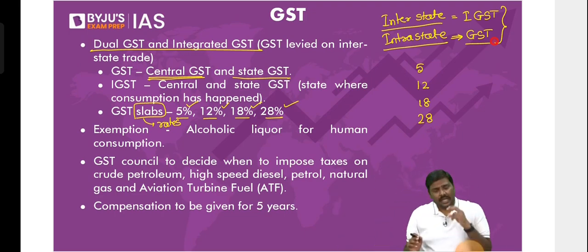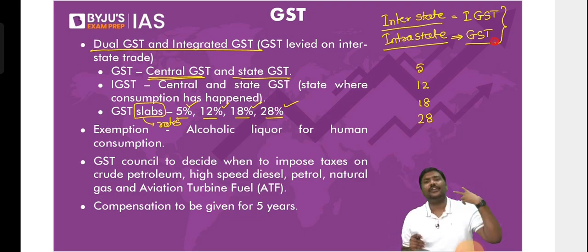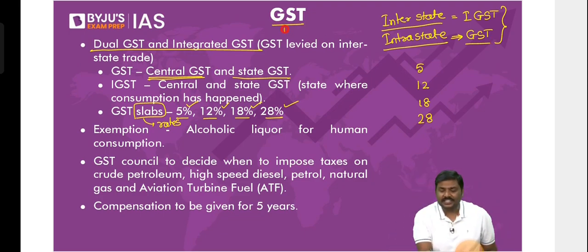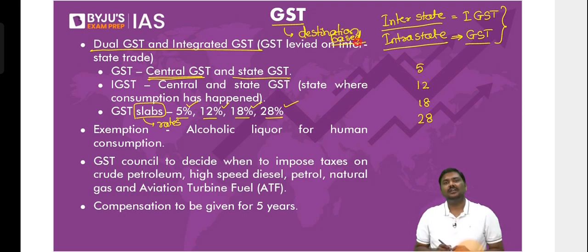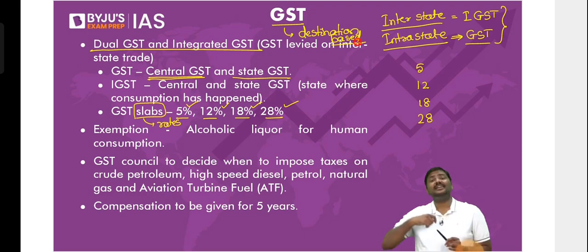Now you'll ask, sir, if the rate does not change, why do we have two names, GST and integrated GST? The reason is that GST is a destination-based tax, or consumption-based tax. What do you mean by destination-based tax? The tax is collected in the state where the consumption happens.